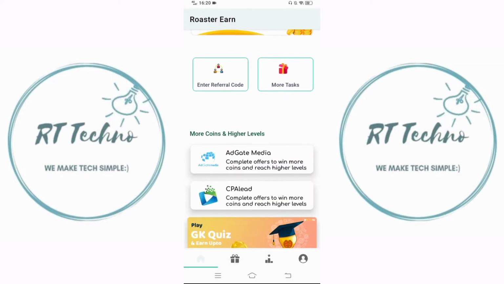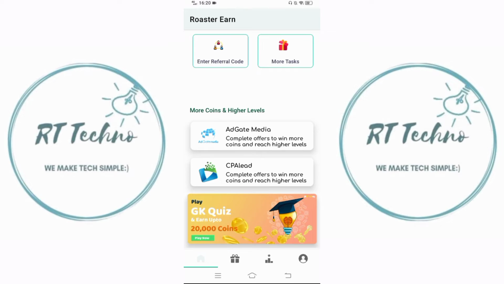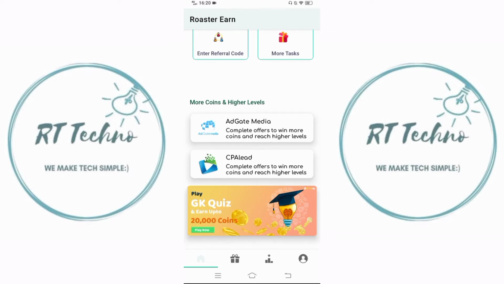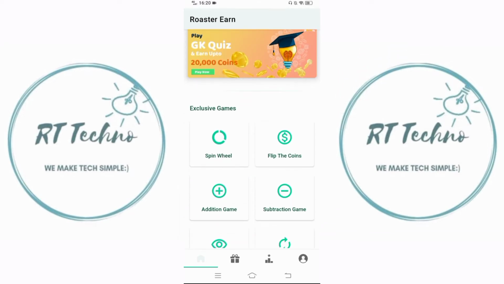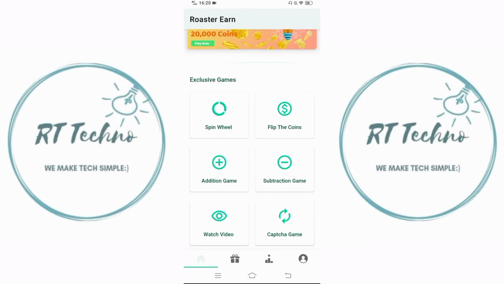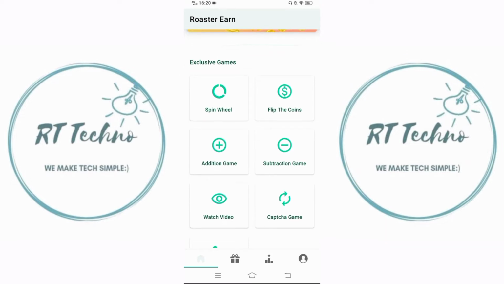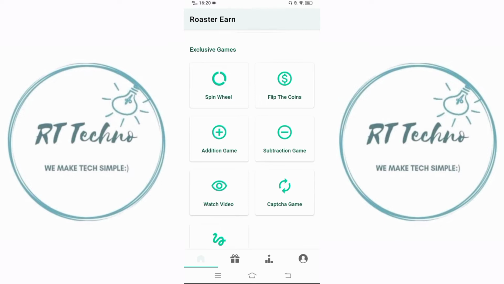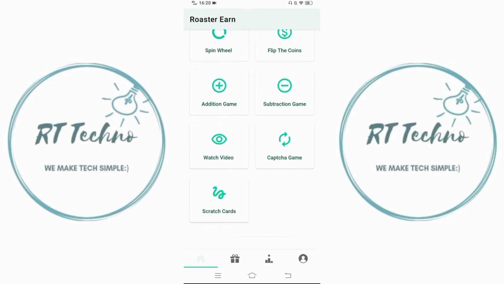If you scroll more, you will get offers from Edgate Media and CPA lead, and you need to complete the levels. If you reach higher levels, you will get more points. And there are a lot of exclusive games where you need to spin the wheel, flip the coins, and play addition and subtraction games. Addition and subtraction games basically means maths games, and there are also watch videos, captcha game, and scratch card.